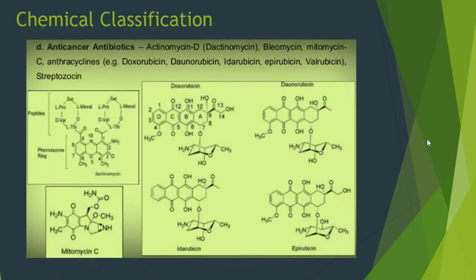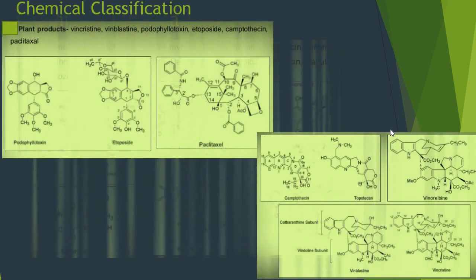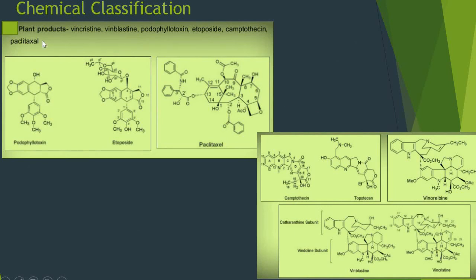Now the next chemical classification is anti-cancer antibiotics, and examples are actinomycin D, bleomycin, mitomycin, anthracyclines and streptozocin, etc. The next chemical classification is plant products, and examples of drugs are vincristine, vinblastine, podophyllotoxin, etoposide, etc. And all these are the structures of the plant products.